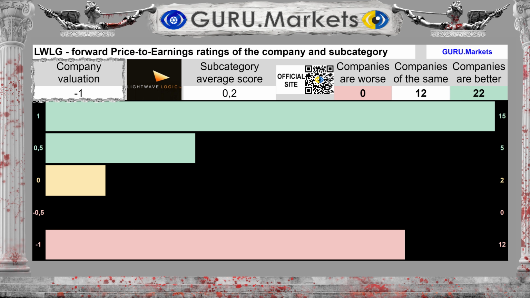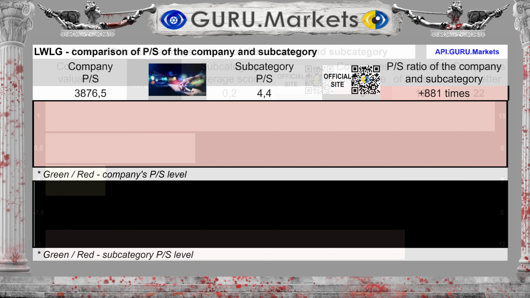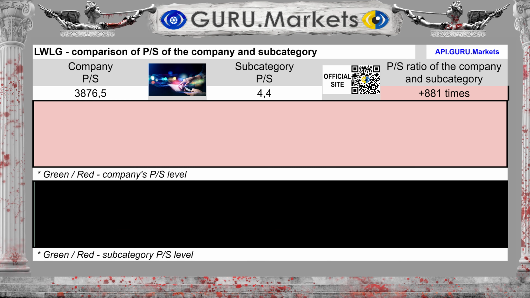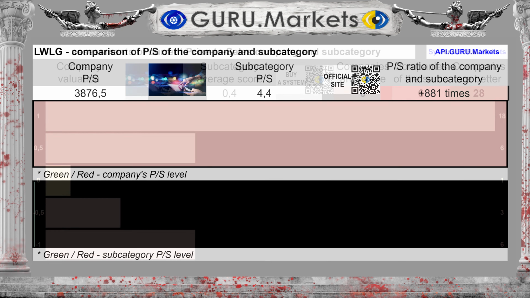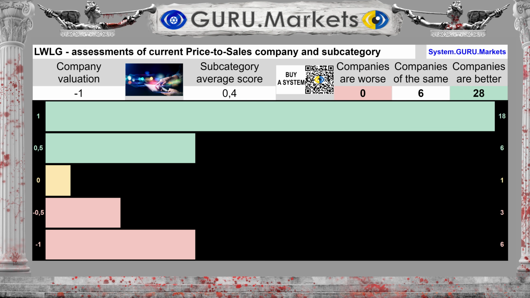Bad, -1 point. The company's price to revenue balance is 3,876.5. The subcategory average of 4.4 is 88,002% higher than the subcategory average. Assessment of the company's market value to its revenue in comparison with the indicators in the subcategory.